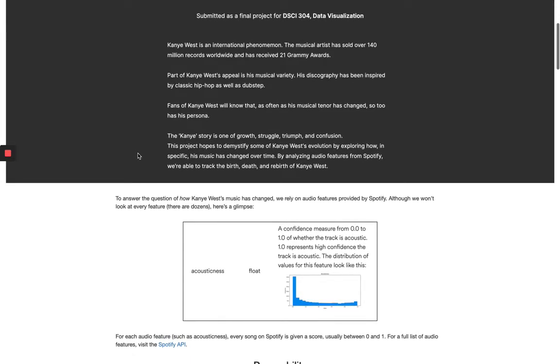Although we won't look at every single feature that Spotify provides, here's a glimpse of acousticness, which is a confidence measure from 0 to 1, which represents whether or not Spotify believes that a track is acoustic. And as we see from this histogram, Spotify records most of their music as not acoustic at all. And so for each audio feature, like acousticness, a song on Spotify is given a score, usually between 0 and 1. And if you're interested in the full list of audio features, you can visit the Spotify API.